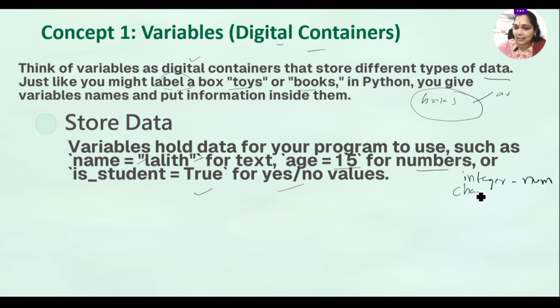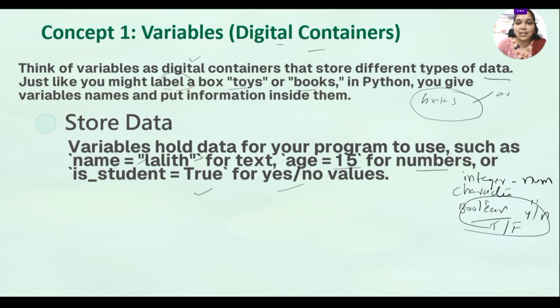The characters and the strings can be inserted in double quotations, and a Boolean value is also done here. A Boolean value means either true or false, yes or no. Boolean means either yes or no, true or false. So a positive value and a negative value is named a Boolean. In Python, a Boolean is also one of the data types used here.